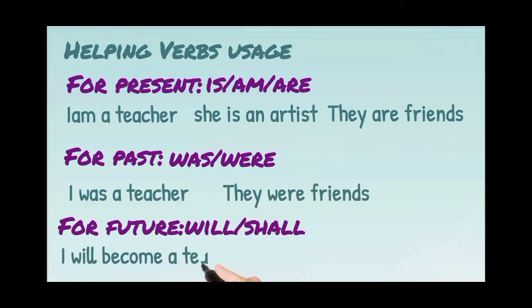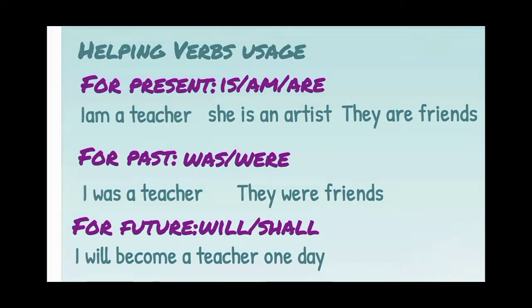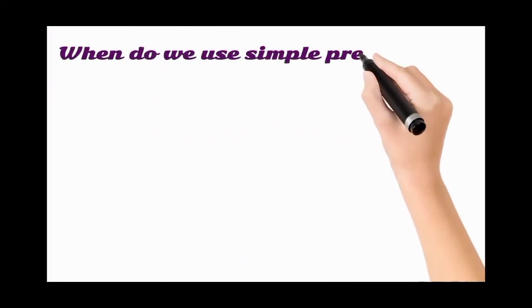I am a teacher, she is an artist. They are friends. For past, was, were. I was a teacher, they were friends. For future, will or shall. I will become a teacher one day.